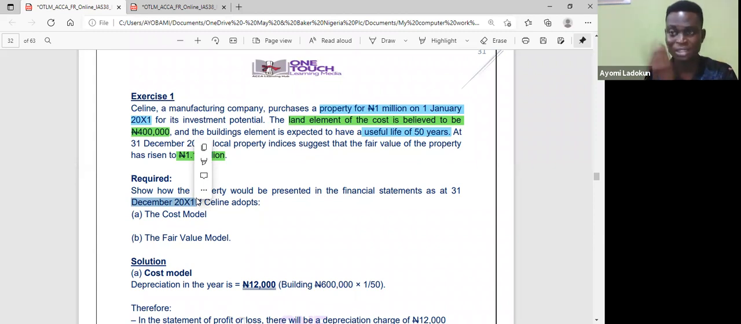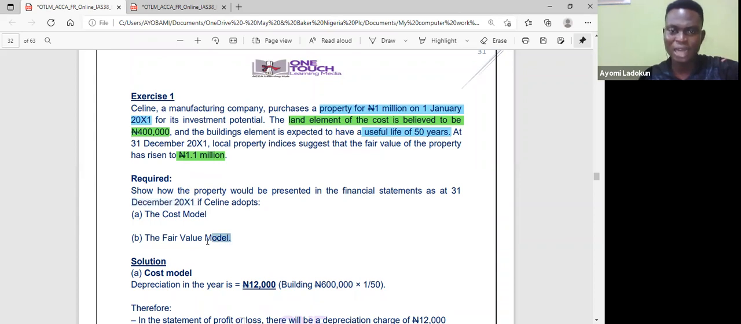Okay, so that's the depreciation that goes straight to my profit or loss. So I remove that 12,000 from the 600,000. If I say 600,000 minus the answer, it gives me 588,000. Then remember that the land element is 400,000, so I add it back. So the carrying amount of this asset is going to be 988,000 in the balance sheet. Don't worry, I'll show you the answer. I'm just trying to illustrate that.